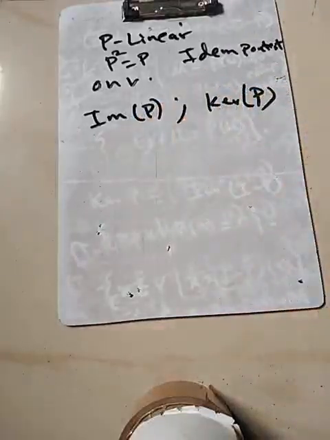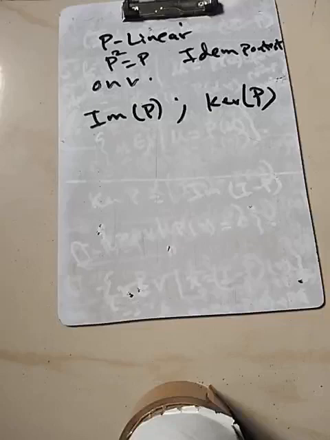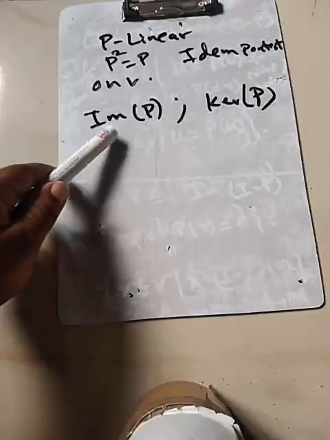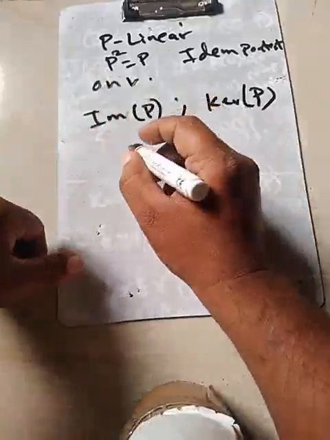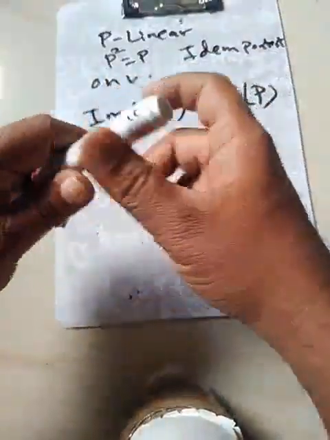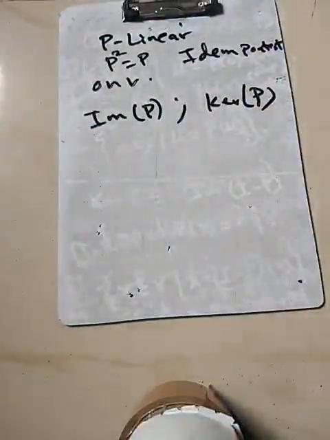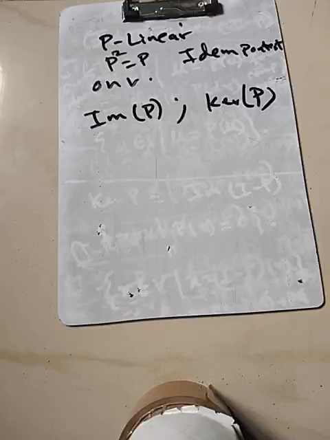Later we'll see that in fact we require this to be a closed subspace. So the continuity of P is also required in Banach spaces and the direct sum and so on. So P is a projection onto what space? Onto the image space. If you take any Z, then Z is projected onto P of Z. So all objects are projected, and the other object would be what? In the kernel.